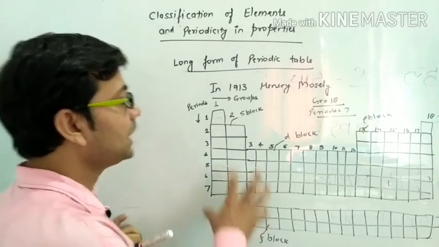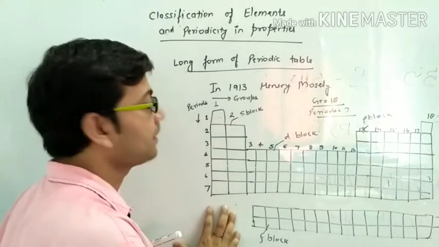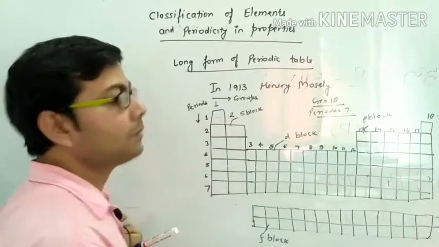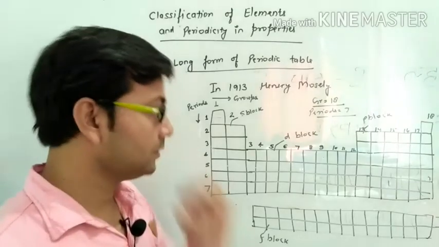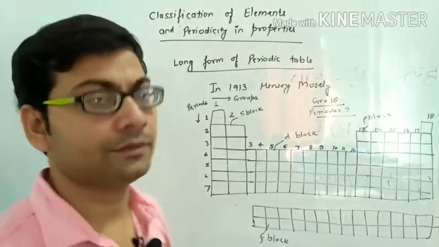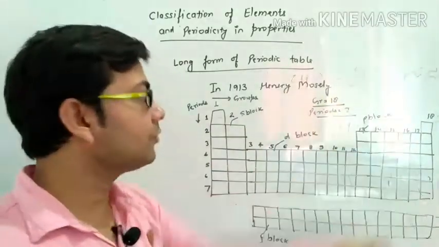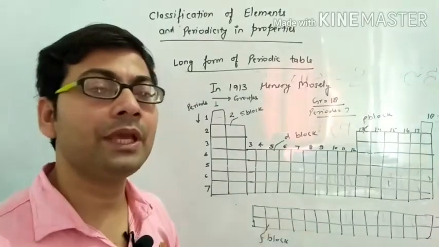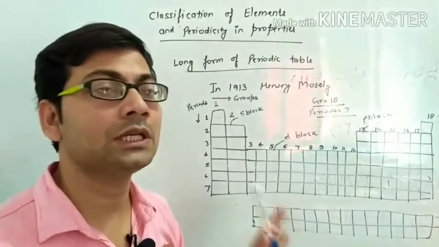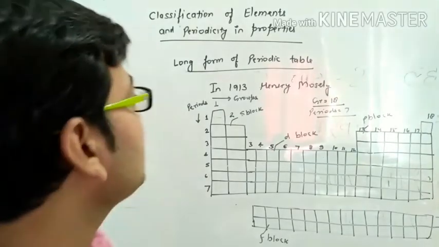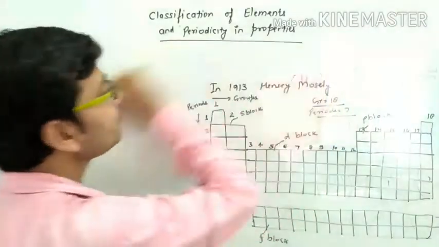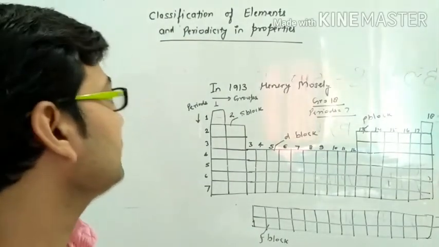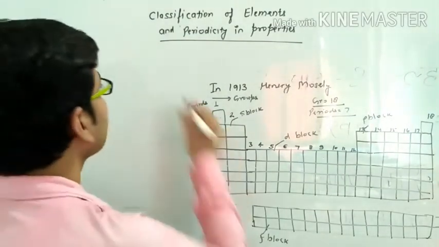Now, this long form of the periodic table is based on the modern periodic law. So what is the modern periodic law? Let's see here, which was given by Henry Moseley in 1913.